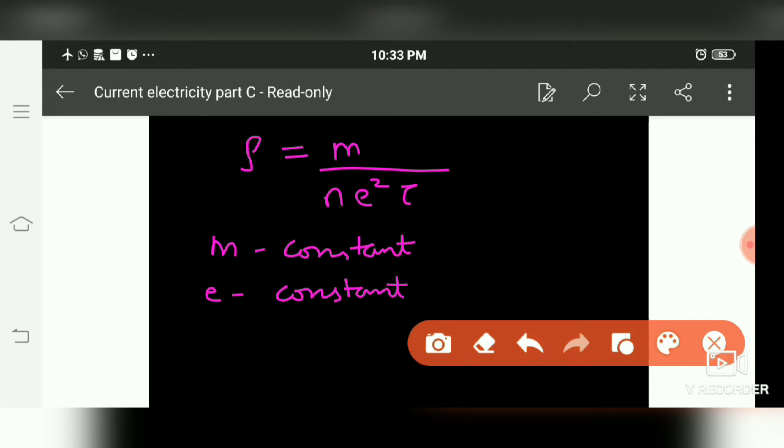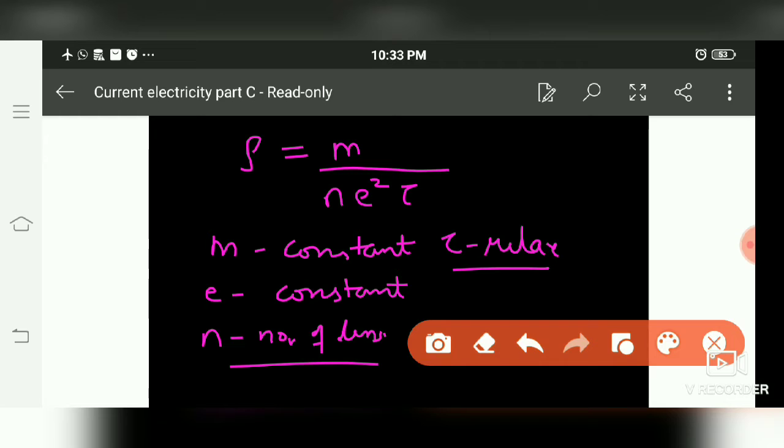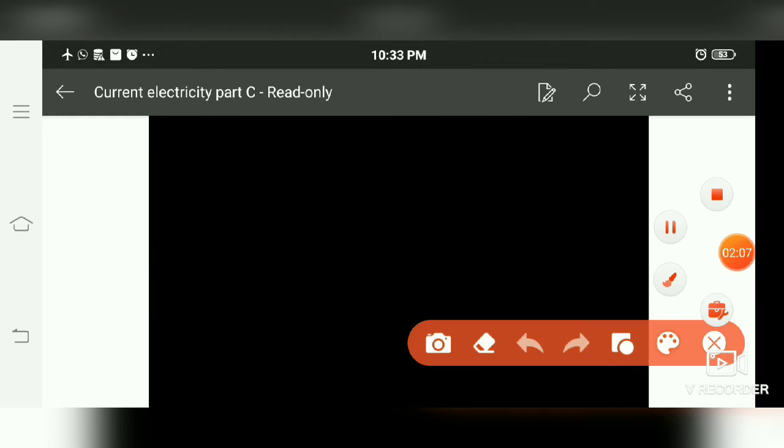But n, the number density, and τ, the relaxation time, both terms are not fixed. So we have to discuss for which type of material and how they vary.